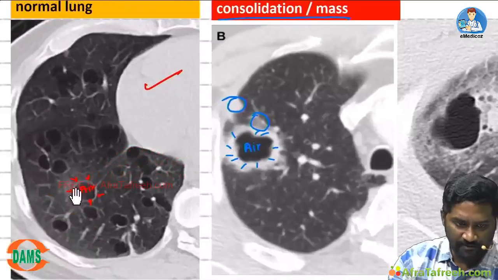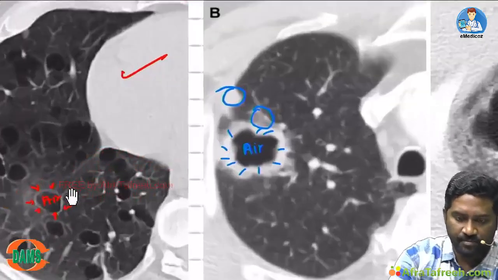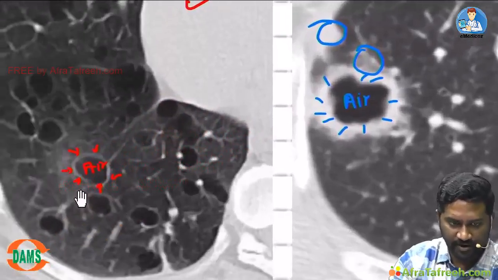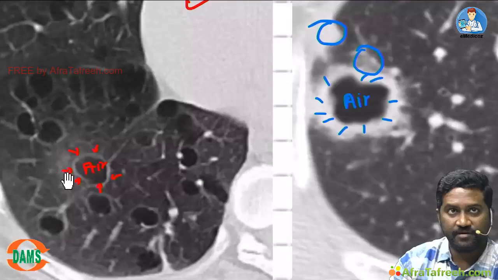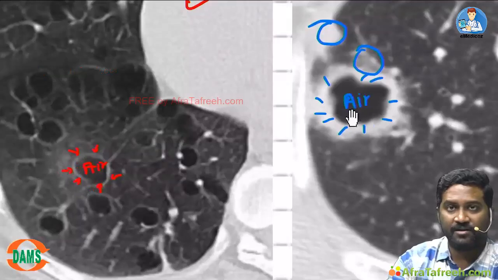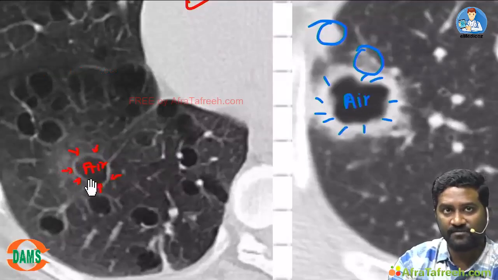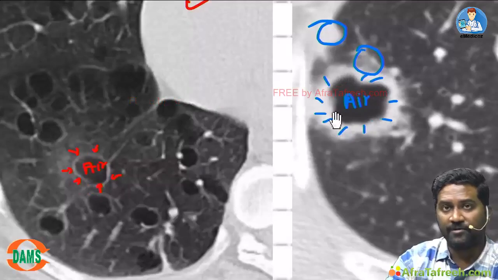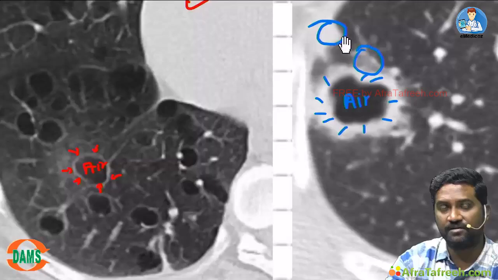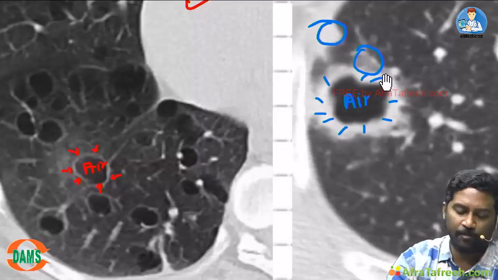See the difference, students. This is a cyst. I will zoom it so that you will not forget. So, this is a cyst. It is an air filled area. You can see the wall clearly, but as cavity it is not so significant. See, there is a wall, you can perceive it completely. In the cavity, the wall is having dimensions more, and also it can be associated with some consolidation or mass.